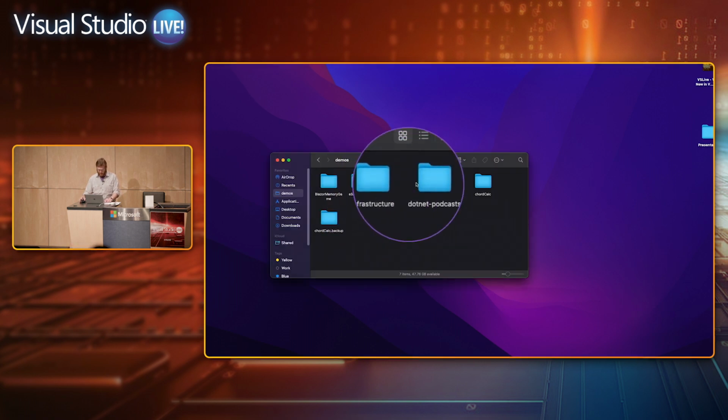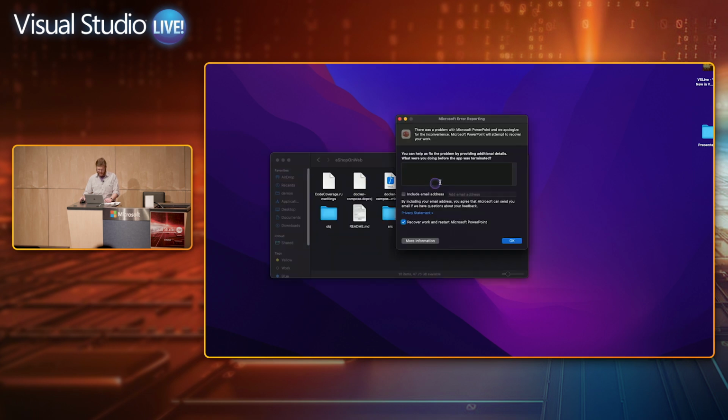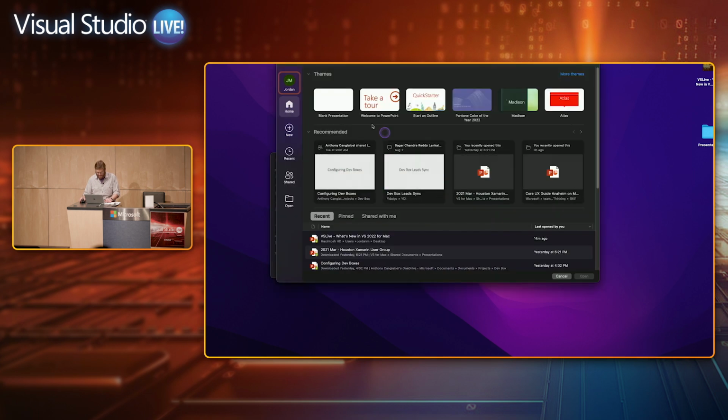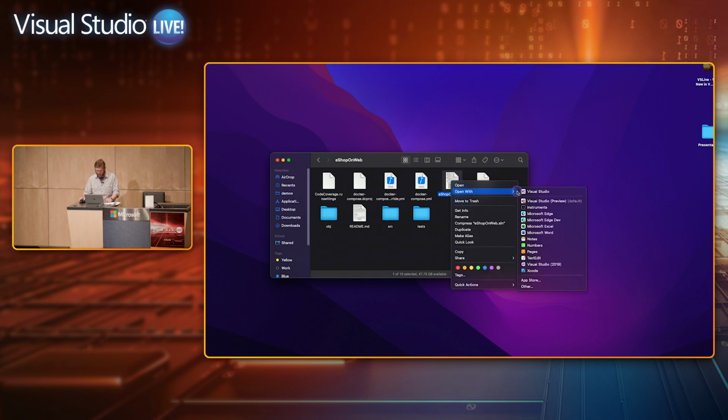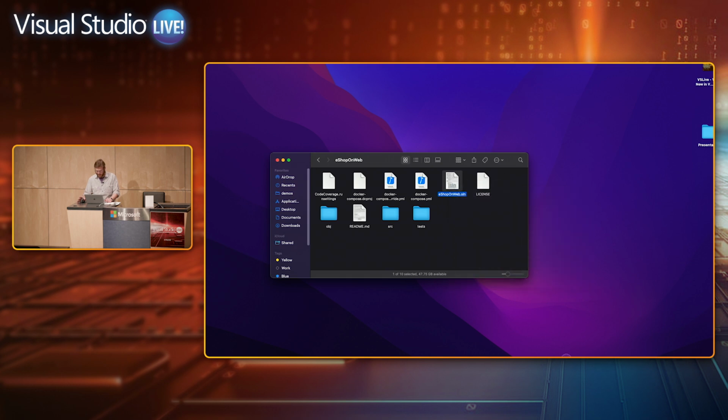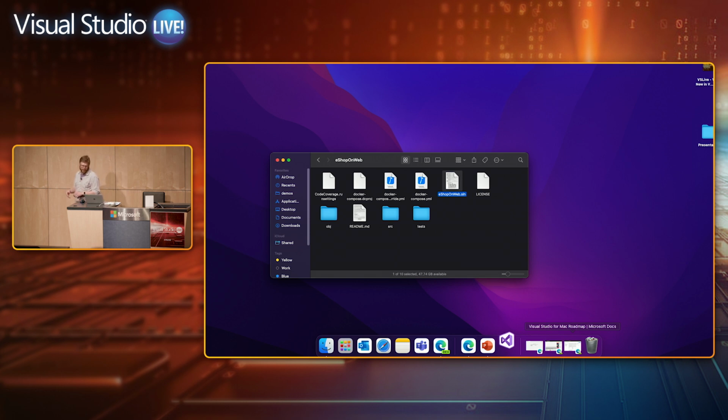So we're going to take this project, eShop on Web, and I want to show you, whoa, PowerPoint was doing this earlier. We don't need it right now. I'm going to show you first opening this solution on Visual Studio 2019. That was the previous release. So for fun, we're going to let you look at the dock, and you can see the icon bouncing. And this will give me some time to chat a little bit more about what we did.